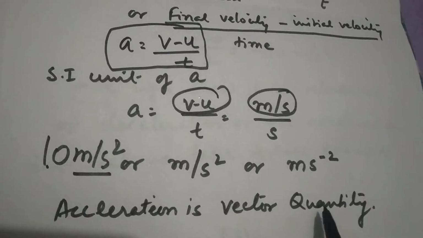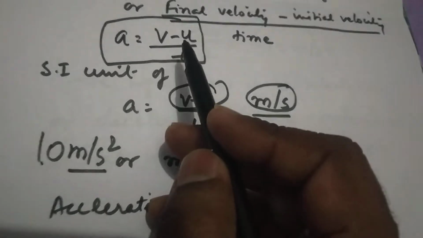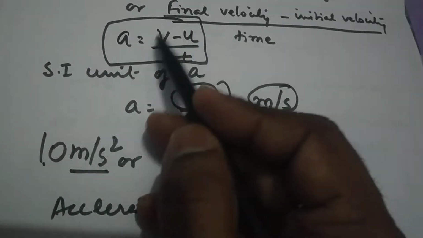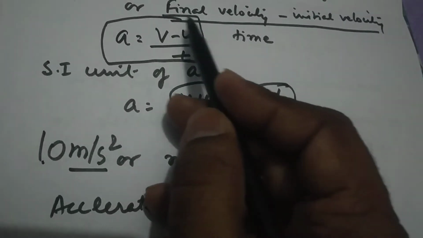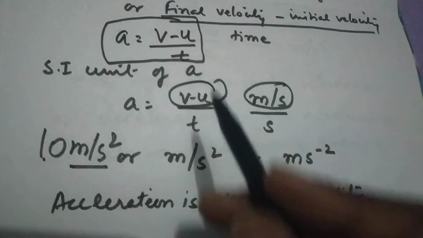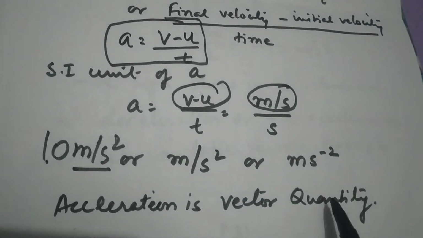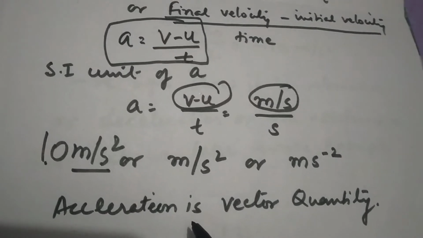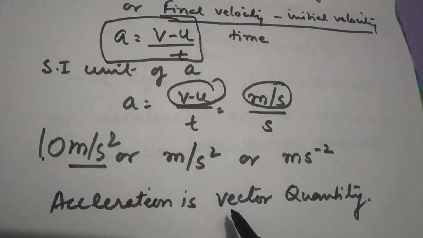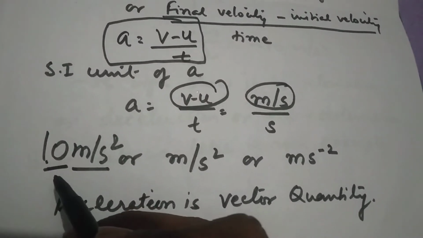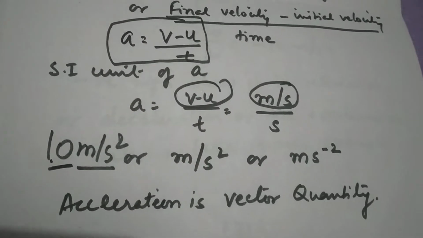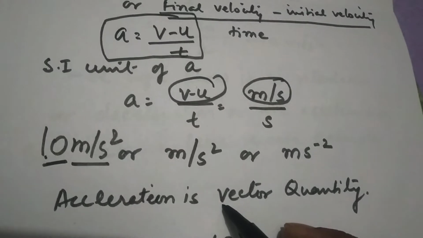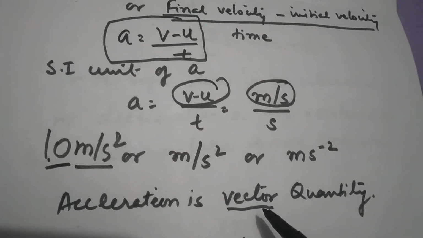Now why is it a vector quantity? It's very well known that it is divided by the velocity, so the velocity itself is a vector quantity. Anything which is a vector quantity makes this quantity a vector quantity. In another sense, we can say acceleration has a fixed direction, and it has a value also. The numerical value or magnitude is always coming, but since it has a fixed direction also, acceleration will be called a vector quantity.